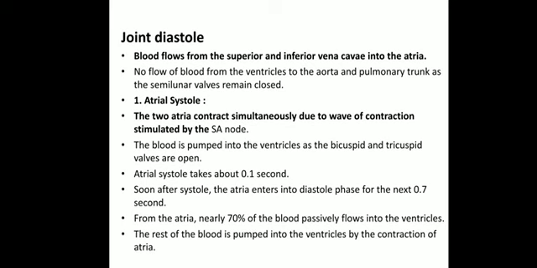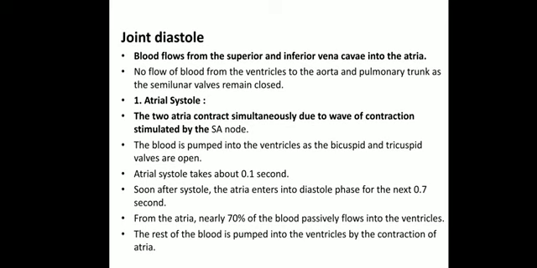And the blood which was present in the atrium will be pumped into the ventricles, because when the contraction occurs, what will happen? The pressure will increase in the atrium, due to which the valves present between the right and left atrium and ventricles, which are called the tricuspid and bicuspid valves, will open up. The blood is pumped into the ventricles as the bicuspid and tricuspid valves are open.